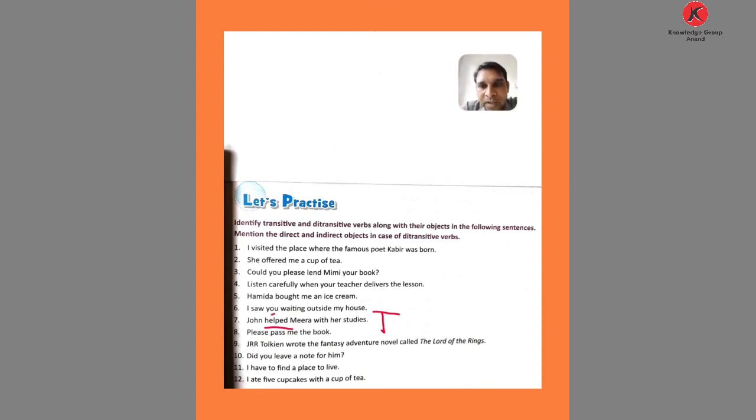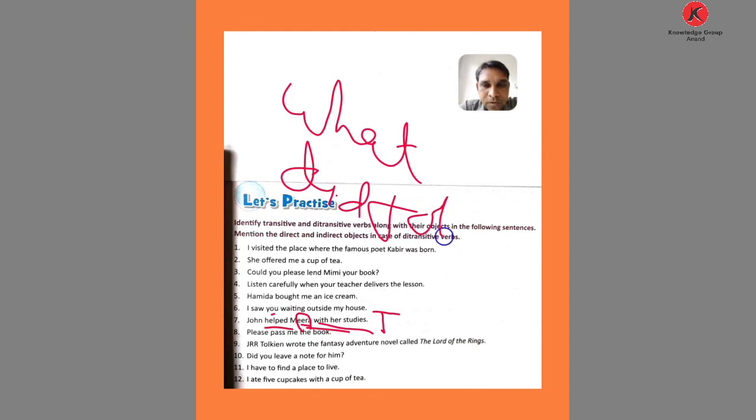Mira is the object, and with her studies does not give a direct object. How do we find the direct object? By asking the question with what. What did John help? We can't ask like that. So help is the transitive verb.